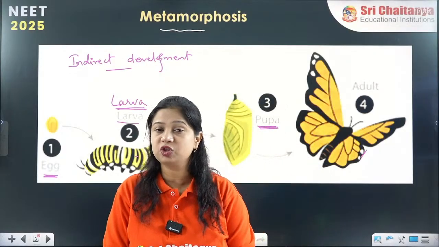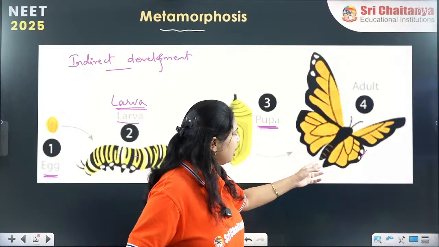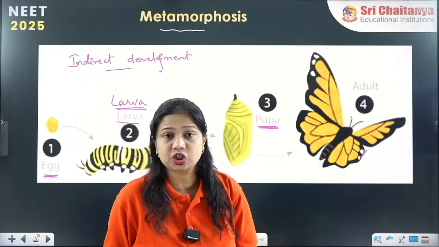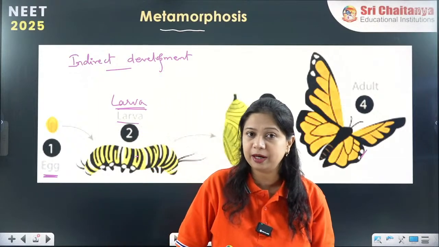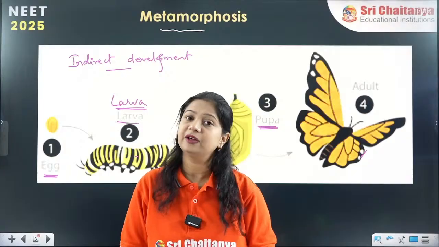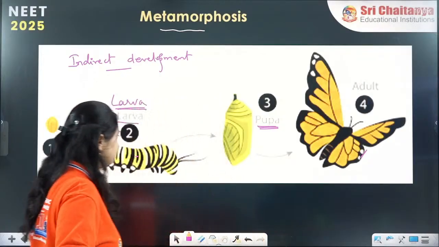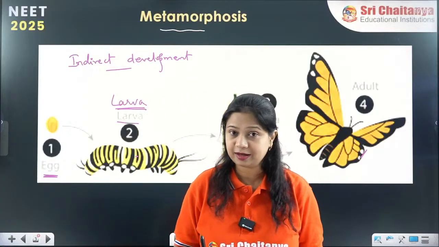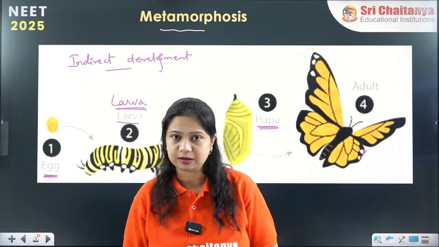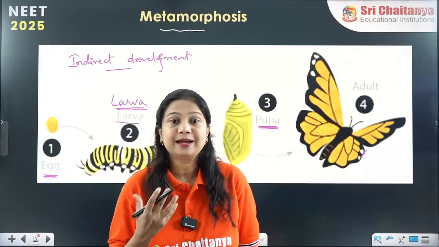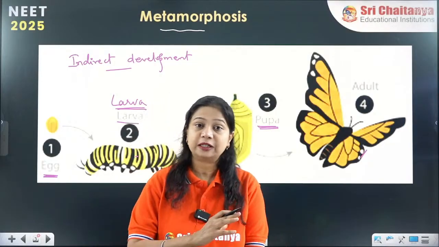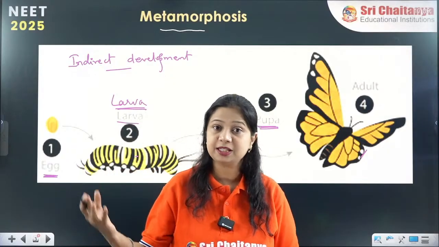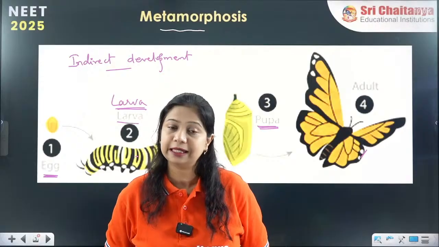The adult organism changes into an insect having wings, well developed reproductive structures, and a different feeding habit, and it lives in a very different place than the egg, the larva or the pupa. So that is how metamorphosis occurs. Metamorphosis is the gradual change from the fertilized egg into the larva, sometimes even the pupa stage, and finally changing into the adult stage.